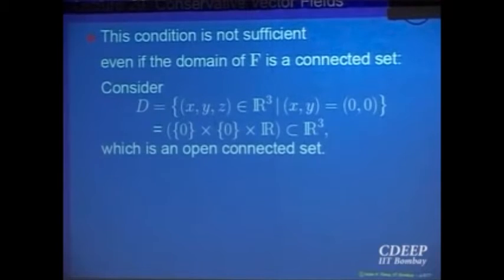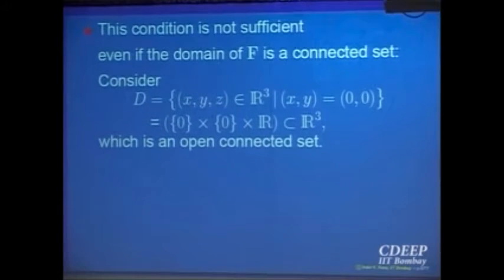Okay, this is not the domain one should be looking at. The complement of this actually we have to look at. Let us look at this set D. What is the set D? That is (0, 0, R). That means what? It is the Z-axis. So let us consider now the domain which is R3 minus the Z-axis.